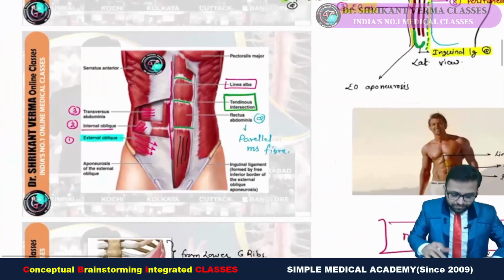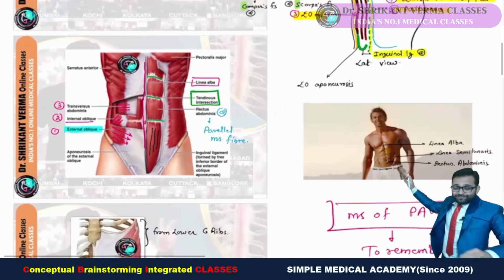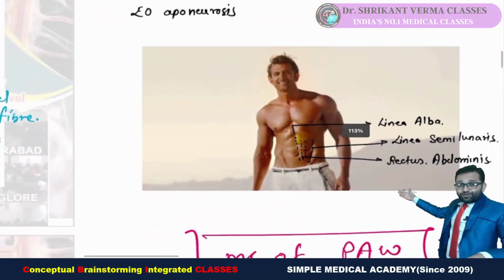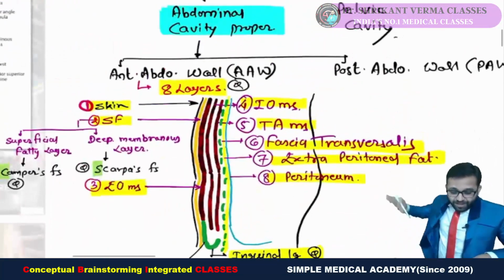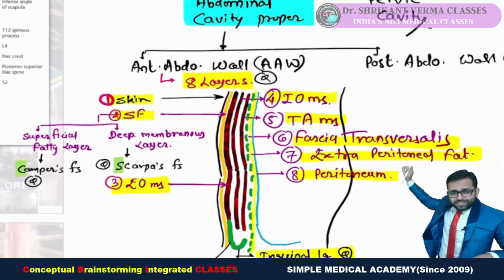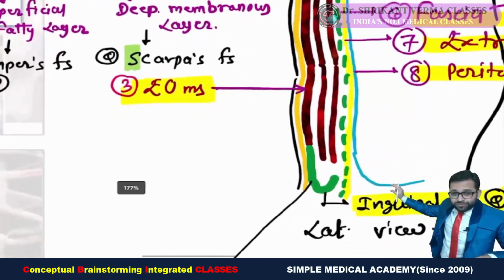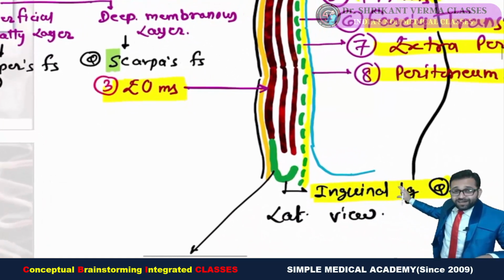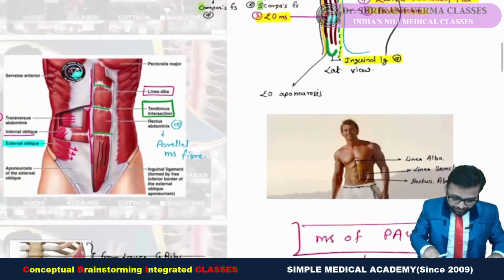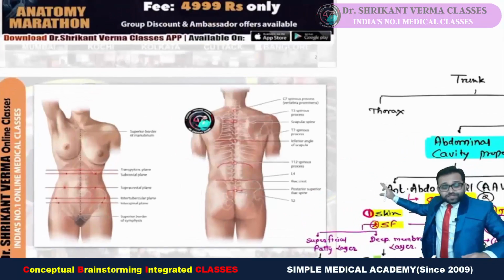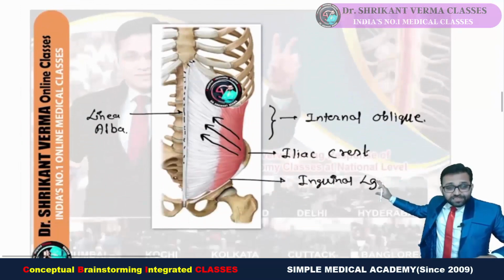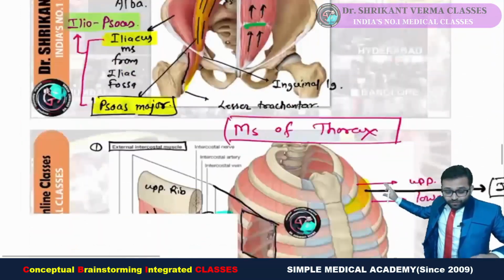Whenever you see the muscles of the anterior abdominal wall, I have shown many times in a funny way, with Hrithik Roshan or Tiger Shroff body and all the lines of the anterior abdominal wall. So go for our videos and see how to show the different layers in a simple way. We drew each layer step by step. We drew the inguinal ligament, inguinal canal. Okay, and we understood the concept of inguinal hernia properly with proper image based integration. We did all these things, each muscle we had seen. Fine, so go for our video.